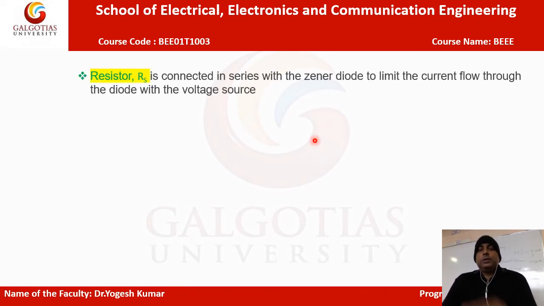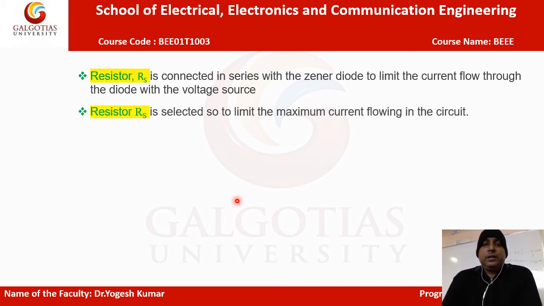In the previous slide we have seen the circuit in which the resistor R is connected in series with the Zener diode, so it limits the current through the diode. There is a voltage source. In every circuit we connect a resistor, called the series resistor, that controls the overflow current. If the current increases, there will be a voltage drop across it. So a fixed value of current passes through the Zener diode.